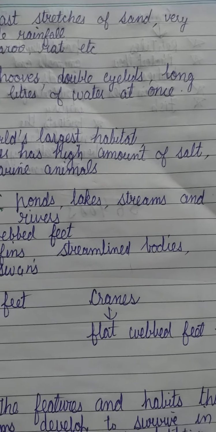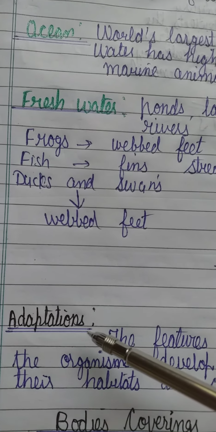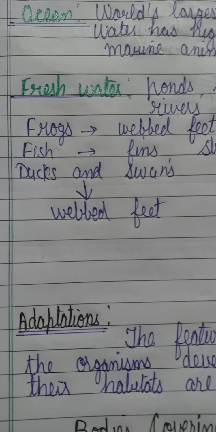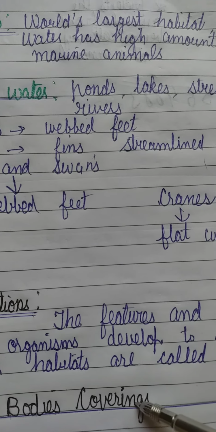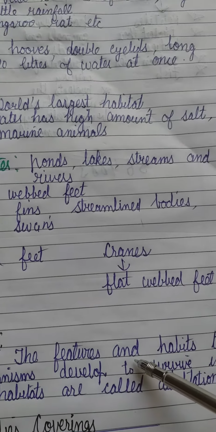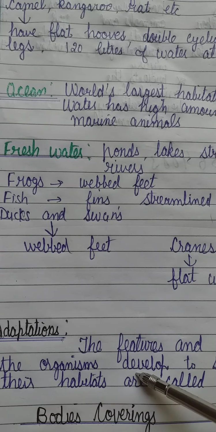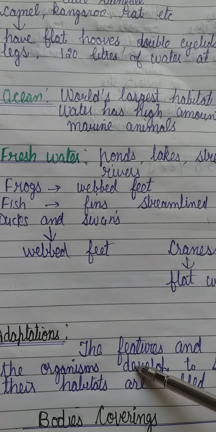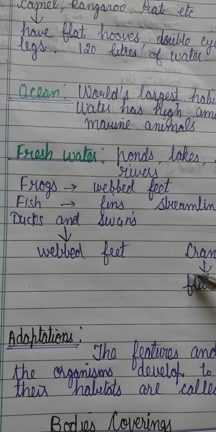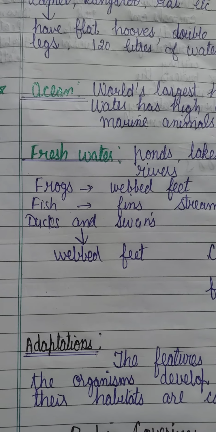Now our next topic is adaptation. So what is adaptation? Adaptation is the features and habits that an organism develops to survive in its habitat. The various features and habits that the organism develops to survive in its habitat are called its adaptations. Now different kinds of adaptations are there. Some animals have body covering, they have fur or scales on their body, and they have different types of locomotory organs.